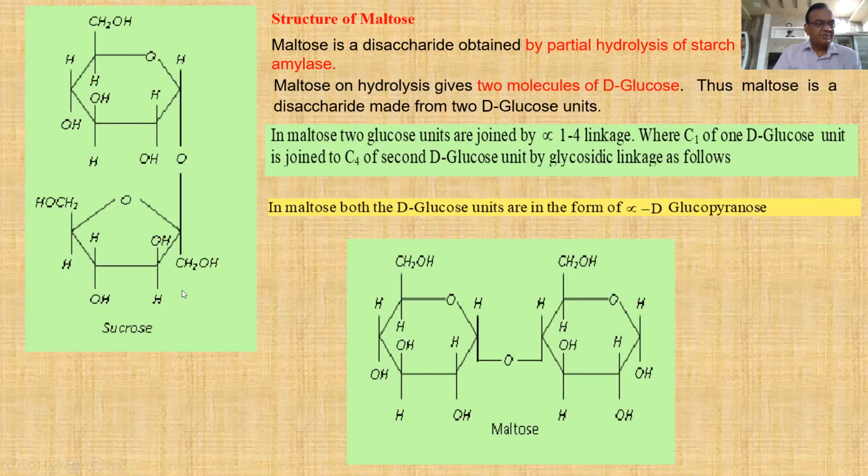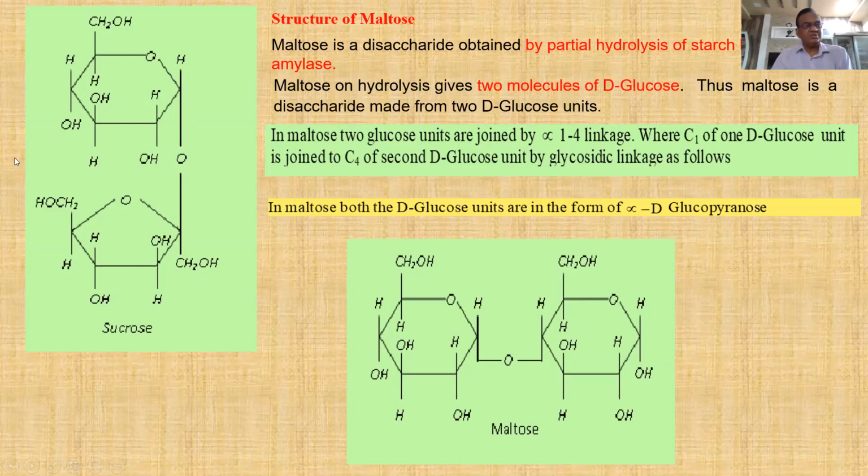This is fructofuranose, and this one is alpha D-glucopyranose. So here OH of the alpha D-glucopyranose and this OH of the beta D-fructofuranose eliminates water and gives this glycosidic bond.